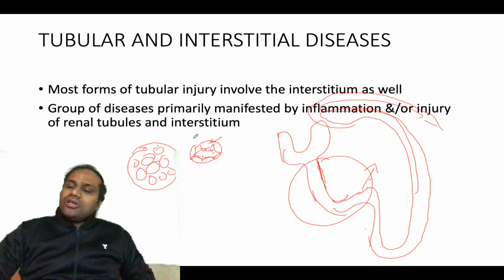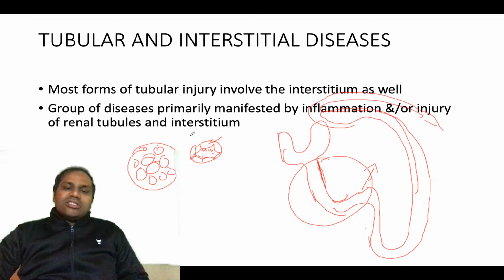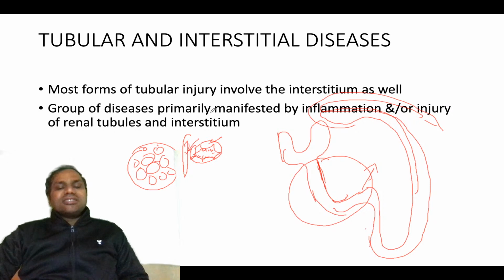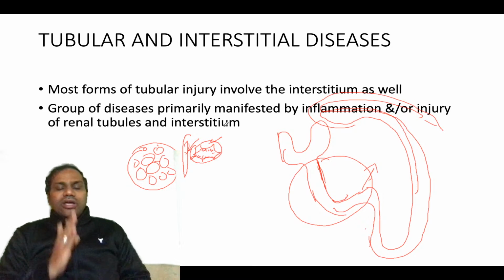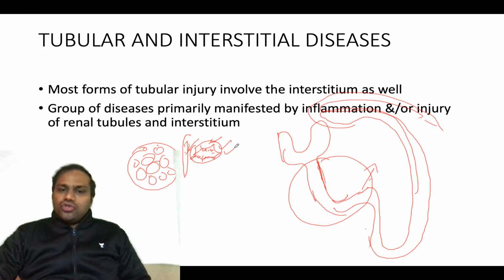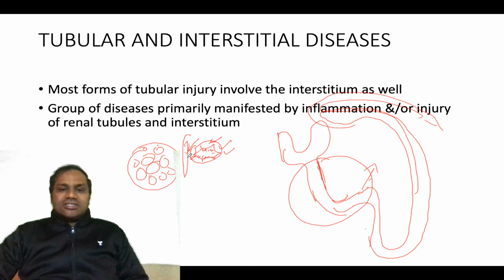Between these two there is a space, okay? This space is known as the interstitial space. So today we will talk about these tubular diseases, diseases associated with the tubules and also diseases associated with the space between these tubules, that is the interstitium.